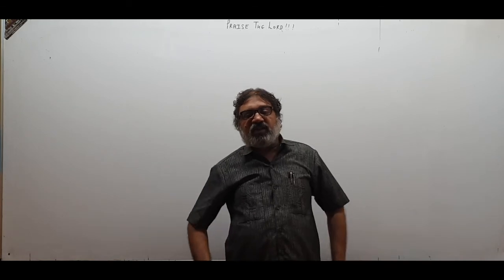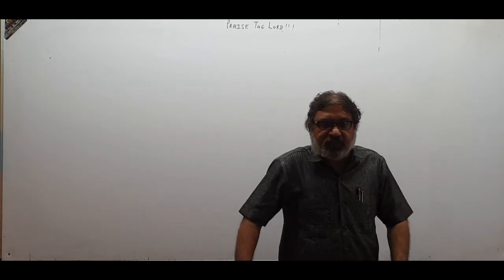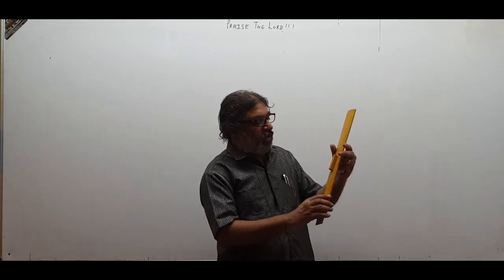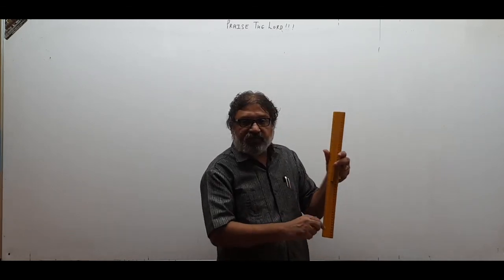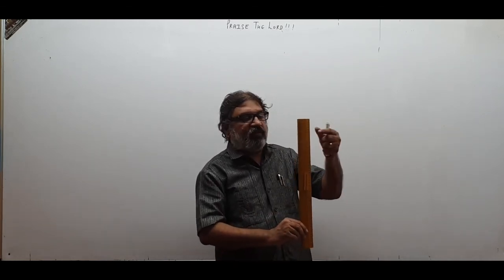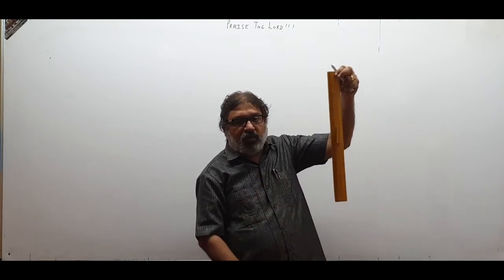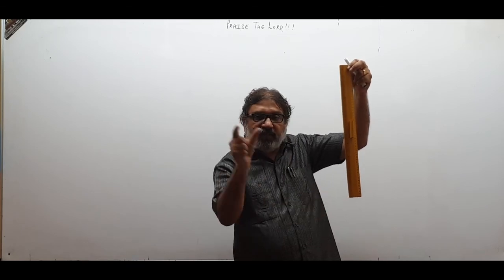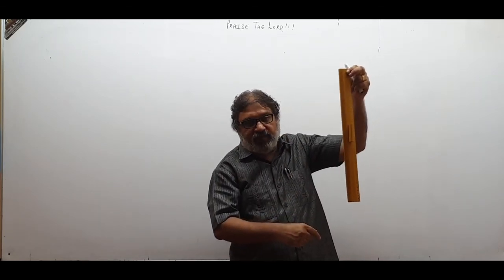So how is the reaction time of a person calculated? In how much time will he react to a given situation? For that, there is a very small experiment, children. This is a scale on which there is ruling. There is centimeter marking over here. One person, not myself, will hold this scale like this, and I will put these two fingers, the thumb and the first finger, to catch the scale as soon as this person leaves it.